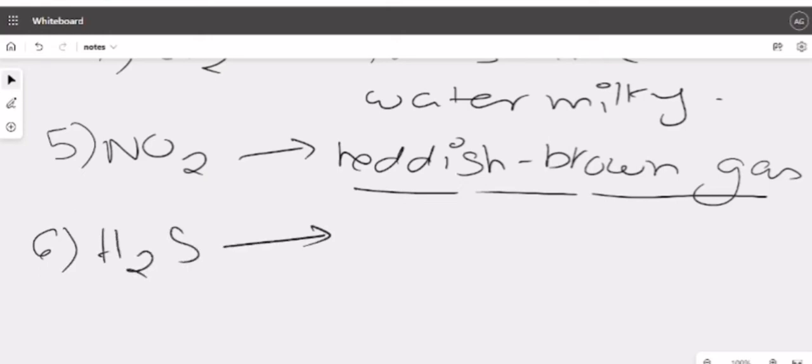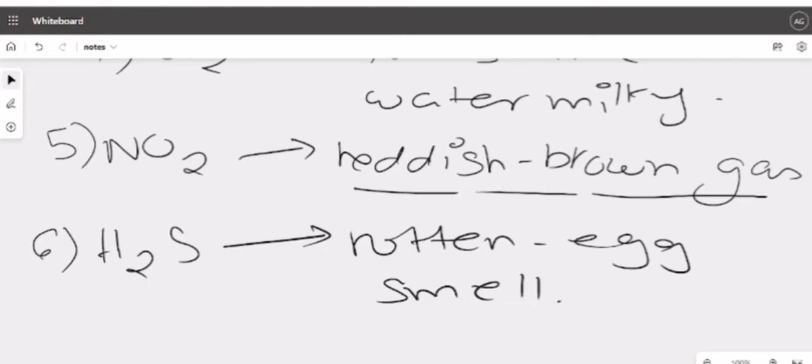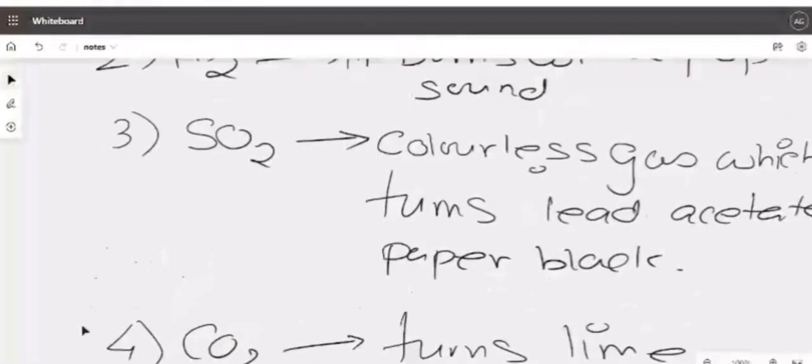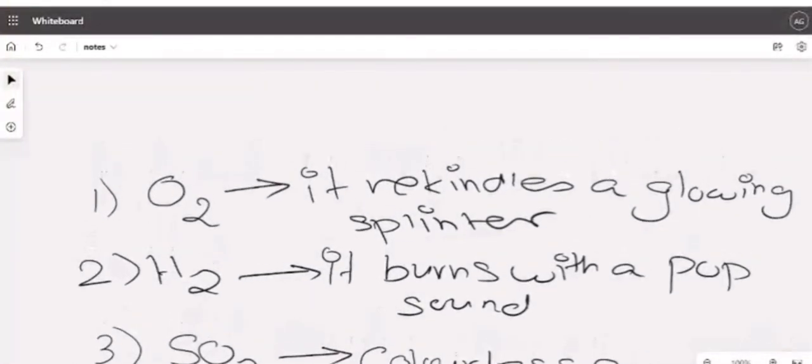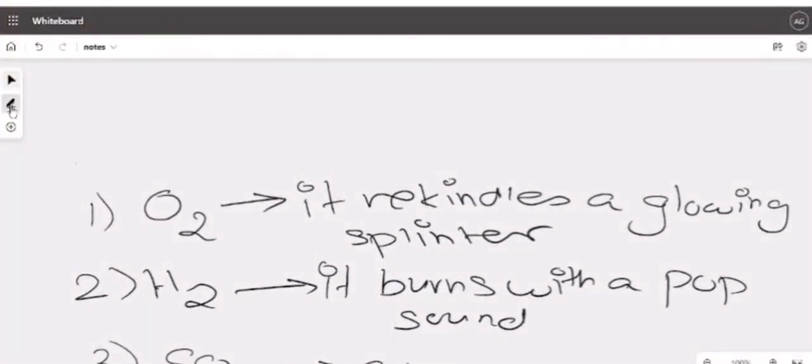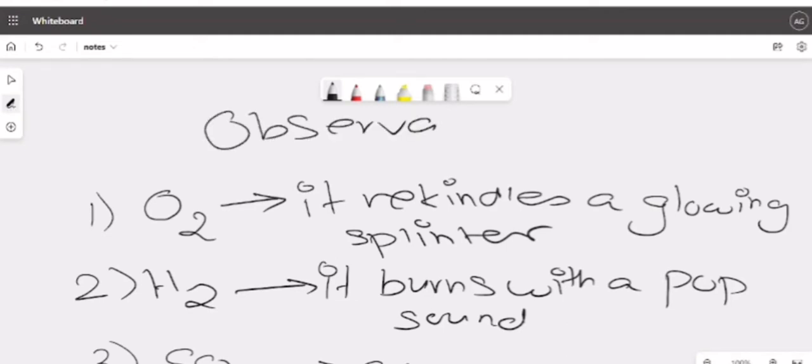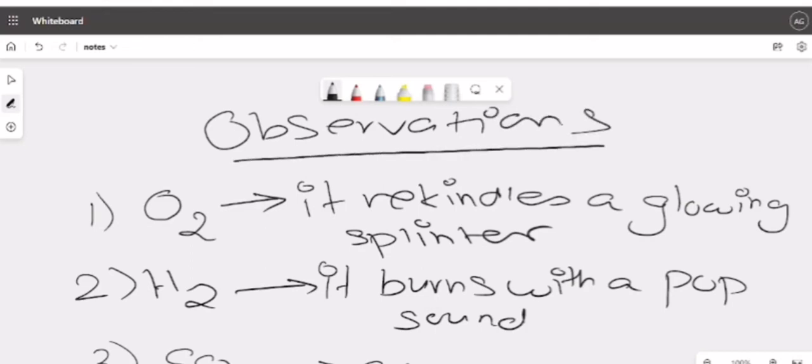Next, H2S. This one is rotten egg smell. Everyone has literally memorized it. Rotten egg smell. So a gas evolves which has a rotten egg smell, H2S. So these are some of the basic gases, not that basic, acid basic. These are some of the basic gases that you need to remember with their observation. So if no other observable products are present, then you have to mention these gases. Clear? If no other visible observations are seen in the particular reaction, please note it.